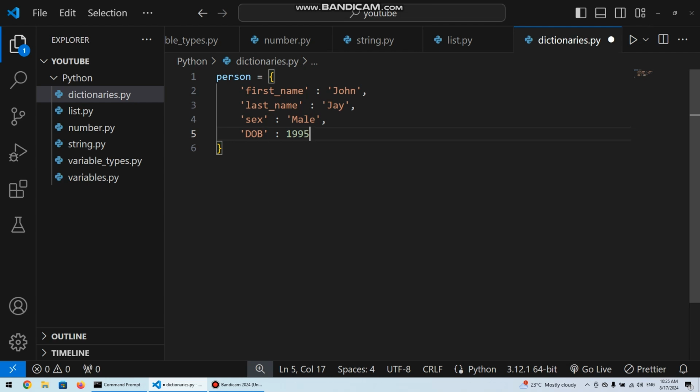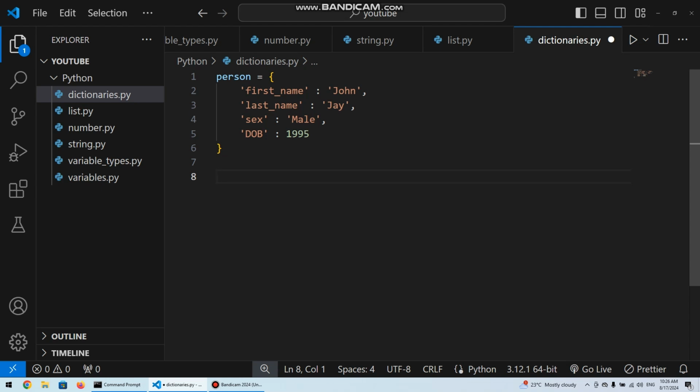So the thing about dictionaries, some of the things we are going to look at are some of the built-in functions that work with dictionaries and some of the things we can do with dictionaries. Most of the time, if you are storing data like this in a dictionary, it's for the sake of being able to pick certain values. We saw that with lists. We could store a collection of items in a list and pick them by referencing their indexes.